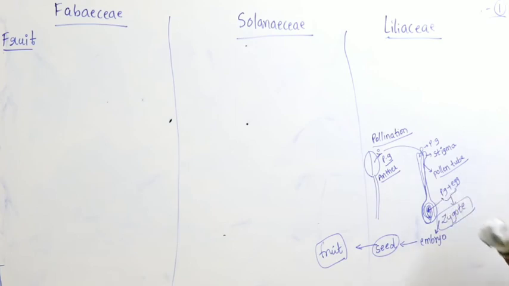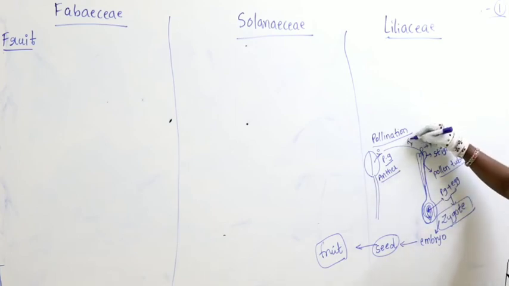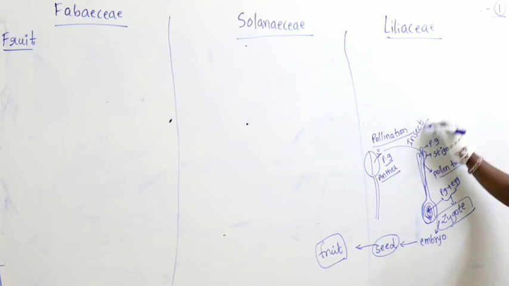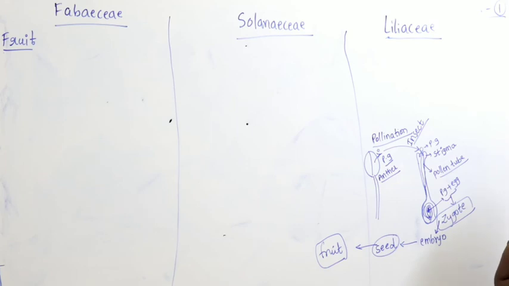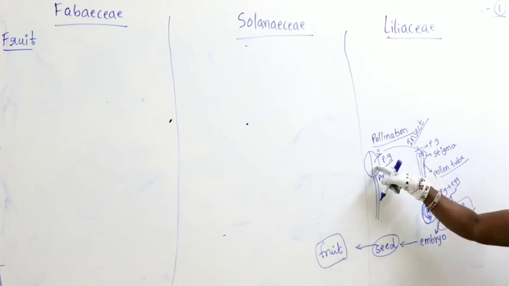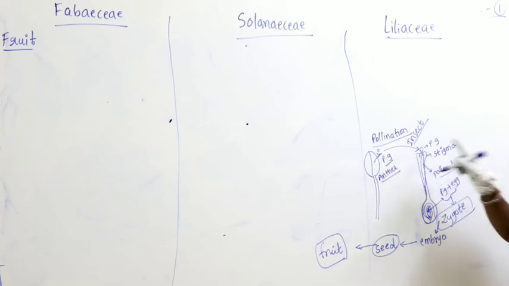At that time insects help in transfer of pollen grain from anther to stigma, and this is what is called pollination. So for the last class we studied about pollination, that is entomophilous cross pollination, meaning insect pollination. Insects are involved in transfer of pollen grain from the anther to the stigma.